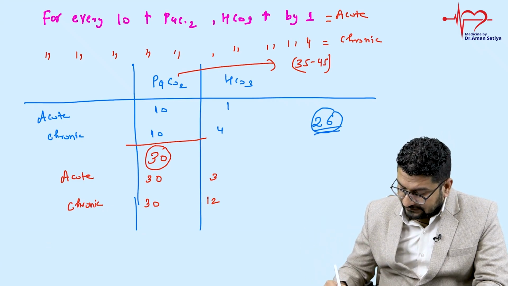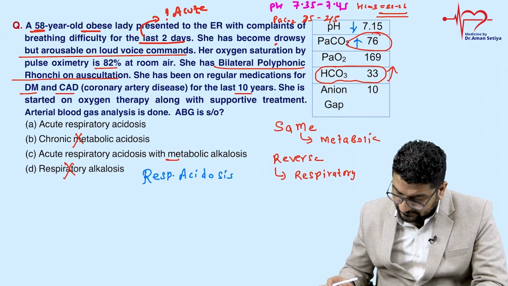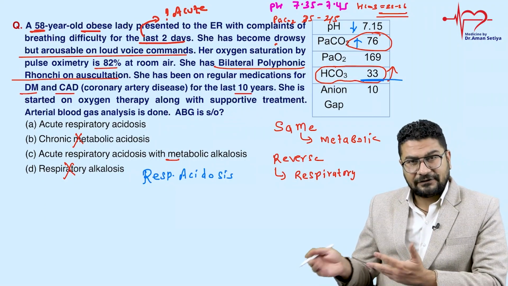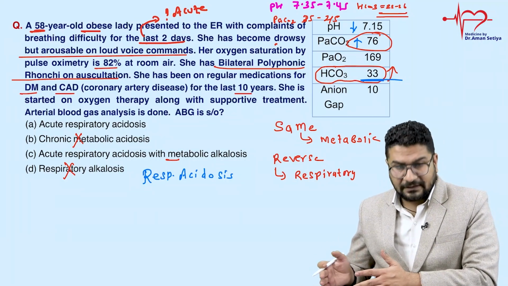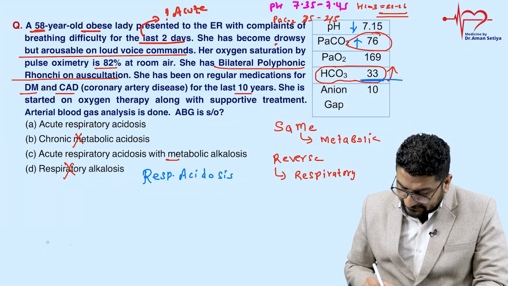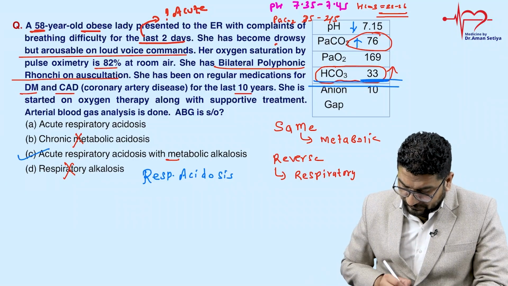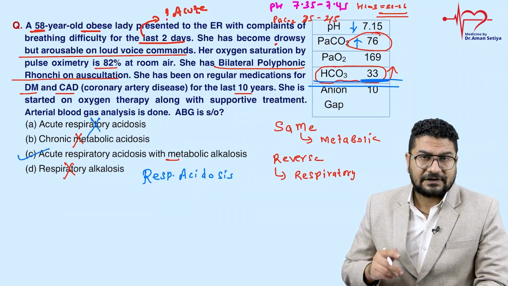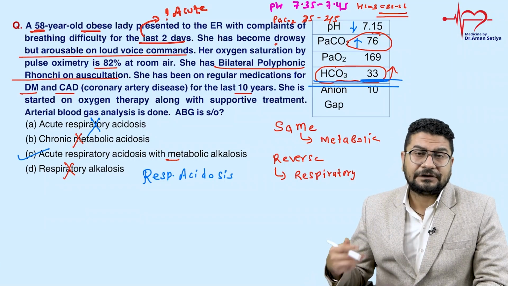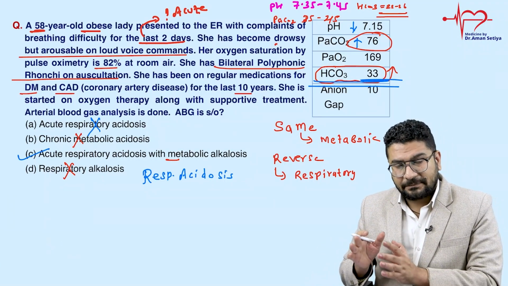But if you add 3, this will become 29, which is close to the given value. So we don't have to make a comment on acute or chronic here, but sometimes they ask you. So it is a case of acute respiratory acidosis. Since bicarbonate is increasing, there is some sort of metabolic compensation by kidney. Clear? And since pH is not fully normal, it is not fully compensated. It's a partial compensation.